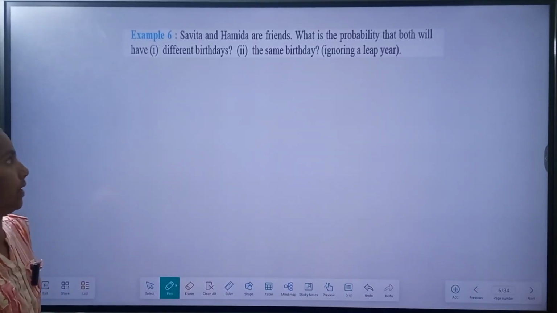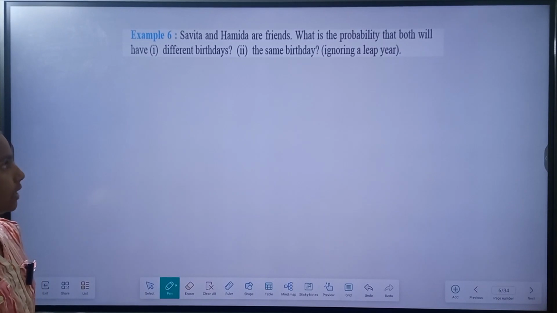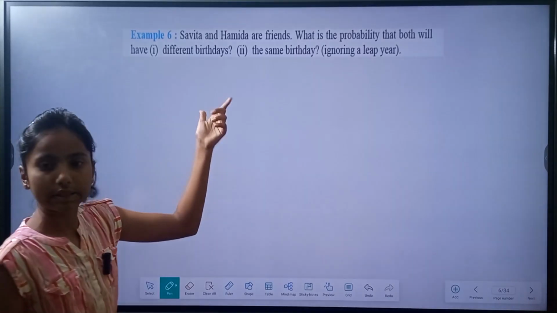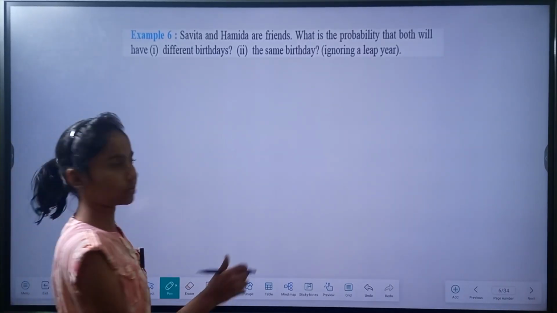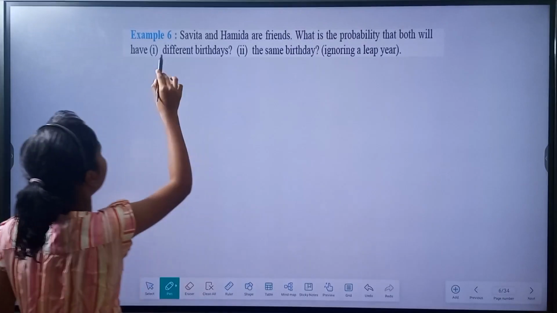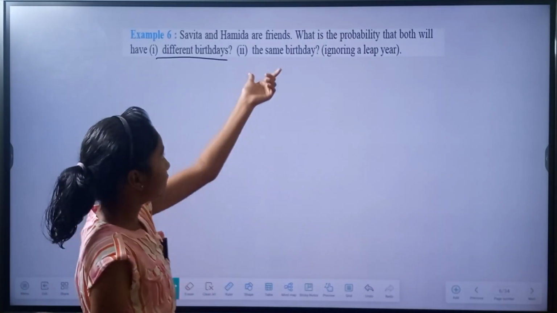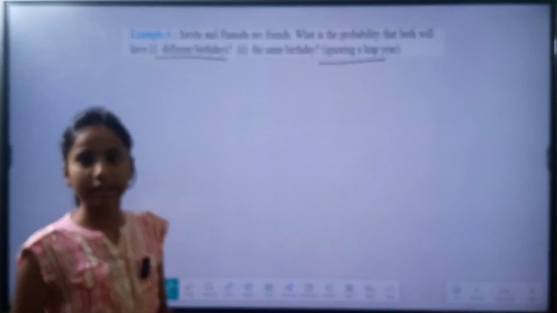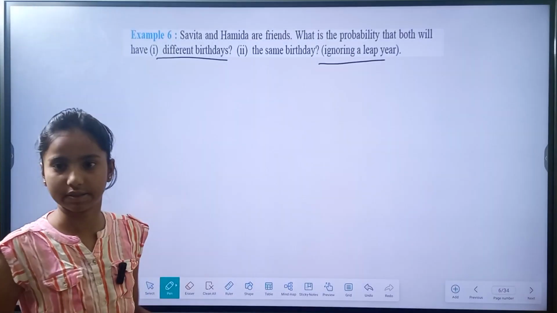S and H are friends. What is the probability that both will have different birthdays? Okay, different birthdays. Now we have these two are friends. First, let us write the total outcomes. Both are different birthdays. Second is the same birthday, and we are ignoring a leap year. So we can just consider the year has 365 days.